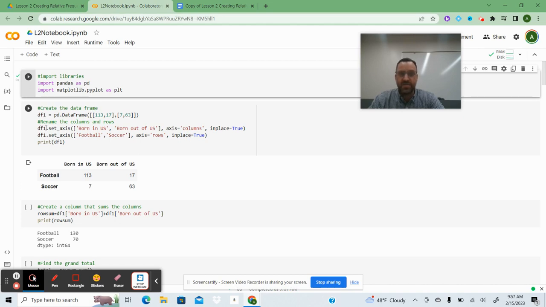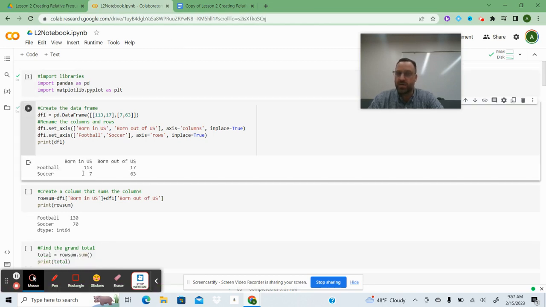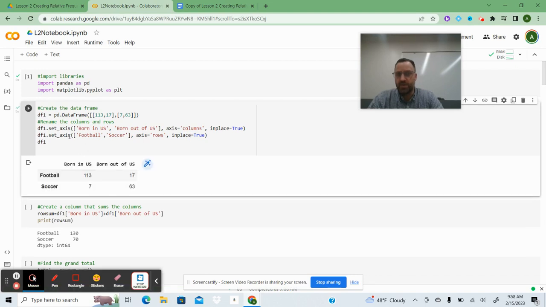And then what I'm going to do is use set_axis and put born in the US, outside of the US. The axis there is columns. Inplace is going to be True. That means it's just replacing what was there. And then set_axis for football and soccer on the rows. And then I'm going to print that. You could also just type in df1 too, and it'll look a little bit different. So if you notice that if I just put in df1, it looks slightly different in your notebook than if I put print of df1. Note, if you're not working with a notebook, you do have to put print for it to actually print.